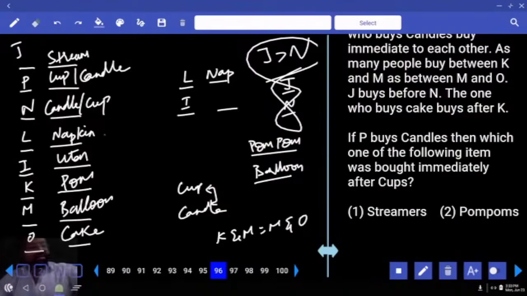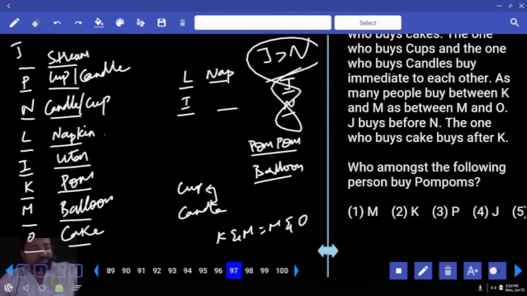If P buys candles, then which of the following items was bought immediately after cups? P buys candles. Automatically this is cup. Immediately after cup. Done. Come on, next.